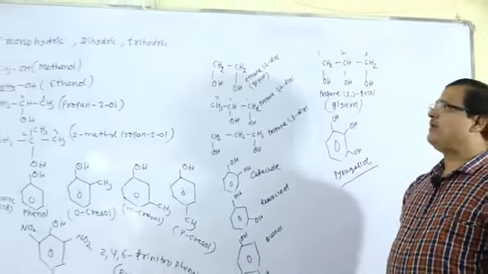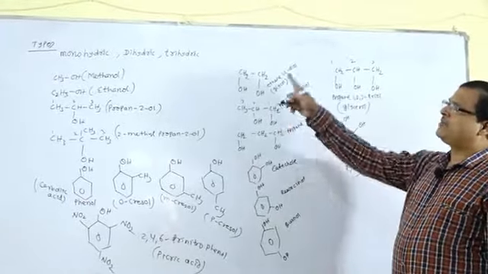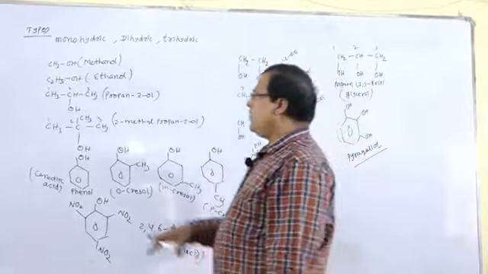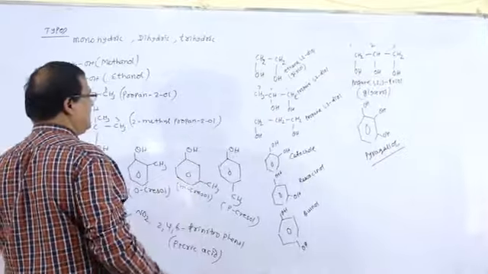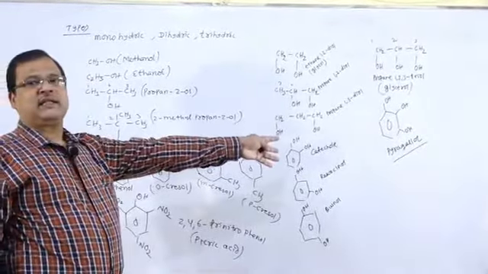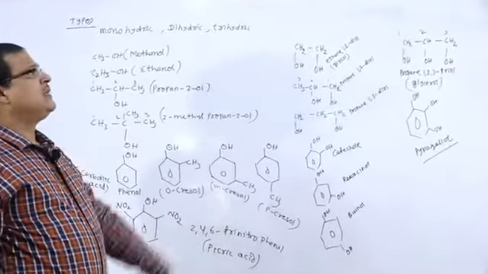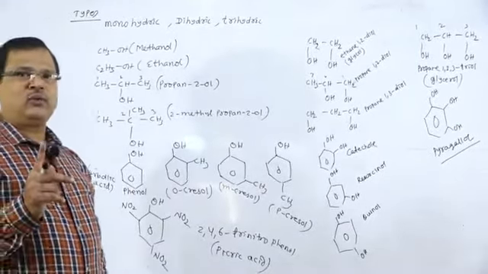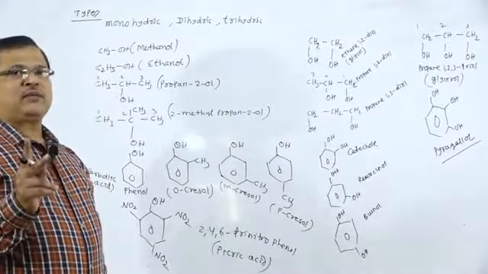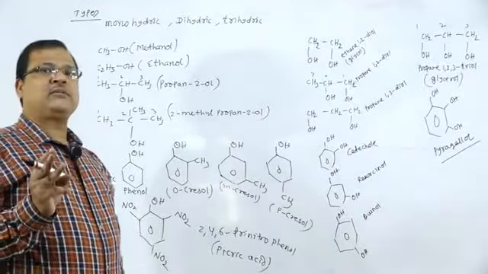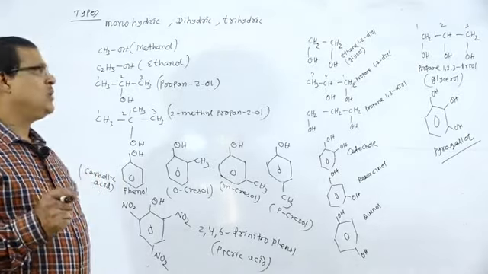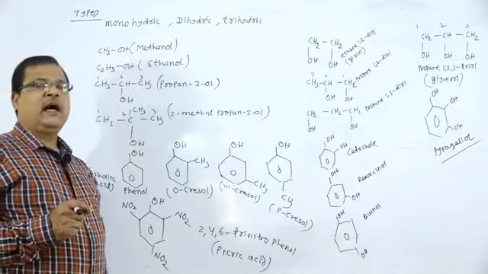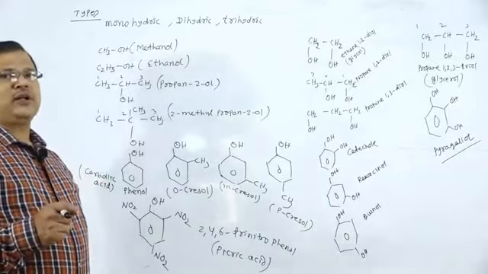So we have explained the first type of classification, that is regarding the types of alcohols: monohydric, dihydric, trihydric. The first set is the example of monohydric, the second set of dihydric, and the third set of trihydric alcohols. Monohydric means the presence of only one OH group, dihydric means the presence of two OH groups, trihydric means the presence of three OH groups. The OH group that may be present in aliphatic or aromatic compounds; the aromatic ones are known as phenols.